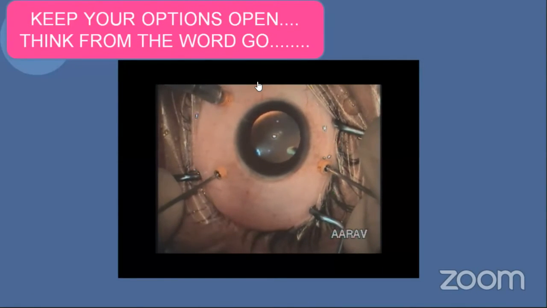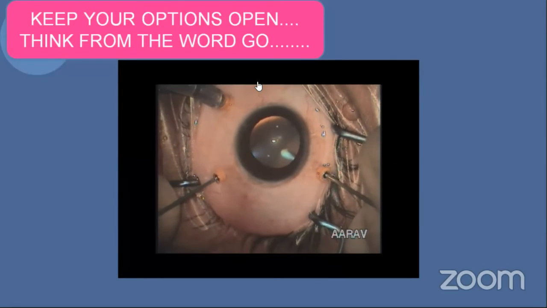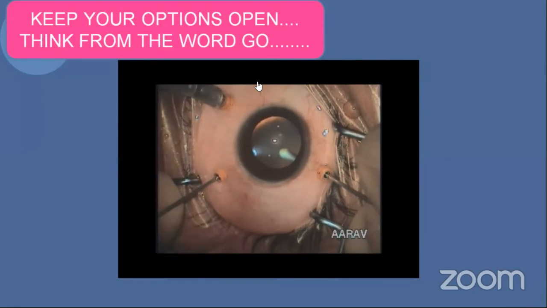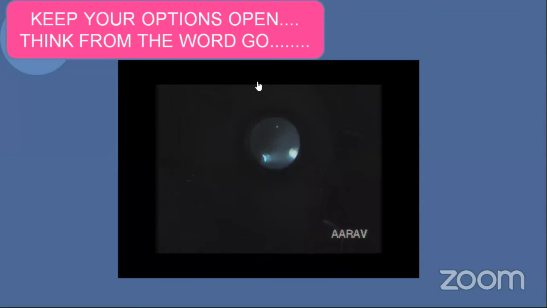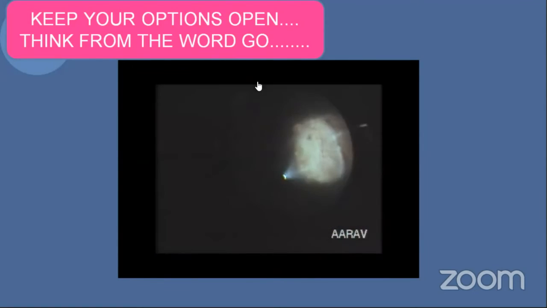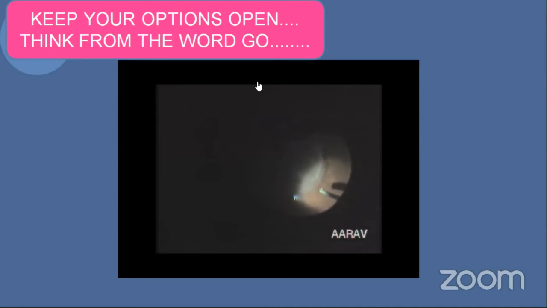So when you see the patient here, you can see that I'm sitting temporally. This is the left eye of the patient. I'm sitting temporally on purpose, because when I went in, I had noticed that the hyaloid was elevated in the superotemporal quadrant. In the left eye, it would be very difficult for me to approach. So I approach this patient from temporally, and you can see that the hyaloid there is elevated, and you can see that shadow there, which tells you that the membrane is elevated.